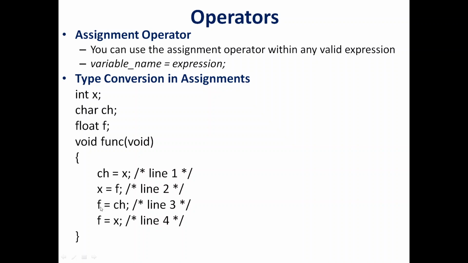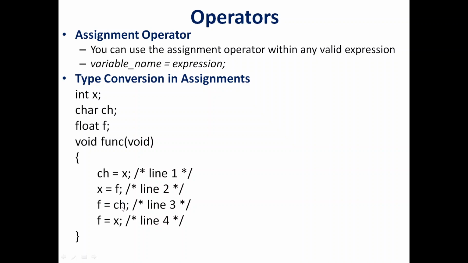In the next case, f is assigned with ch. Some of you may be wondering how a character can be assigned to a float, but that is also possible, because what you refer to as a character is actually represented as an ASCII number inside the memory. The memory does not store alphabets as ABC. Even special characters actually get stored as ASCII numbers. So every character has an equivalent decimal number. What is inside ch may be an alphabet, and that also has an equivalent ASCII number, and that is what is assigned to f.